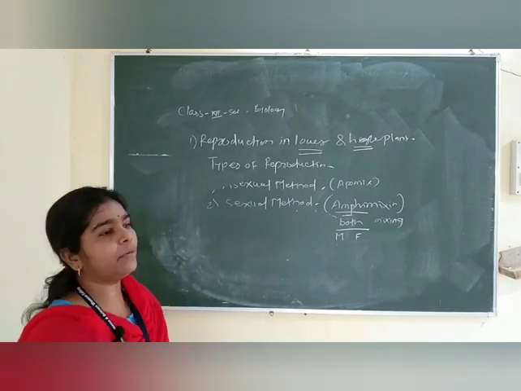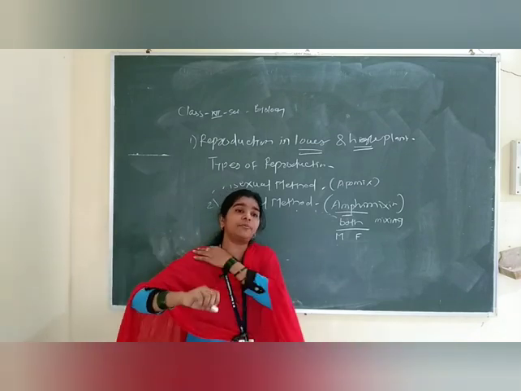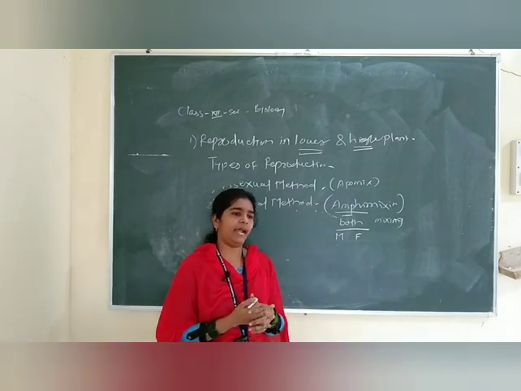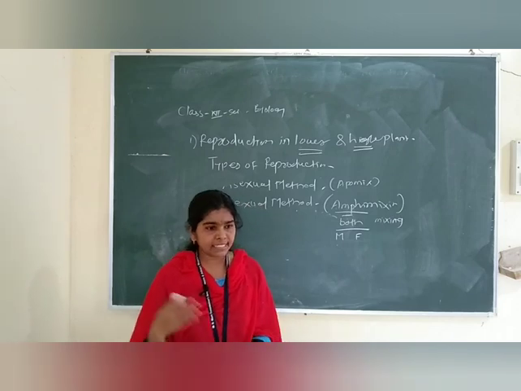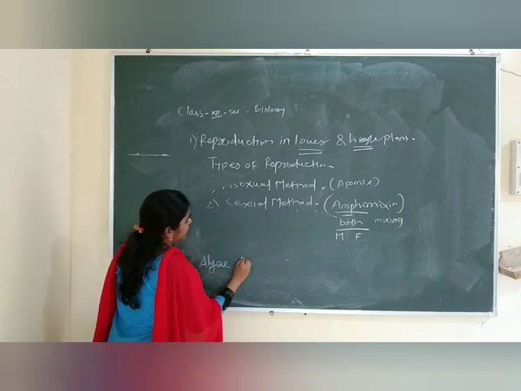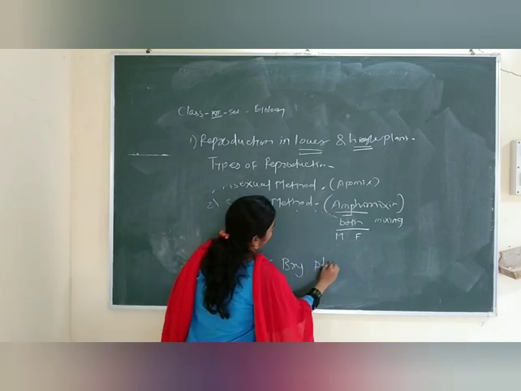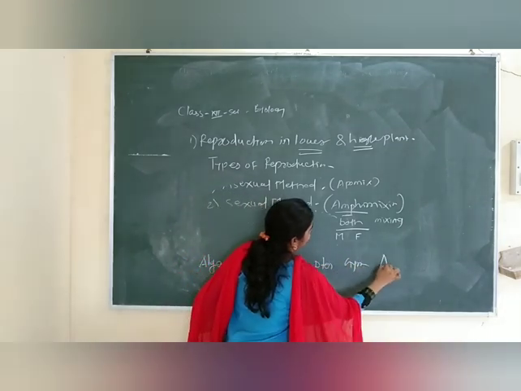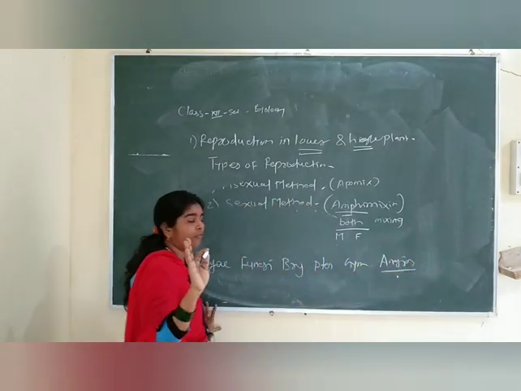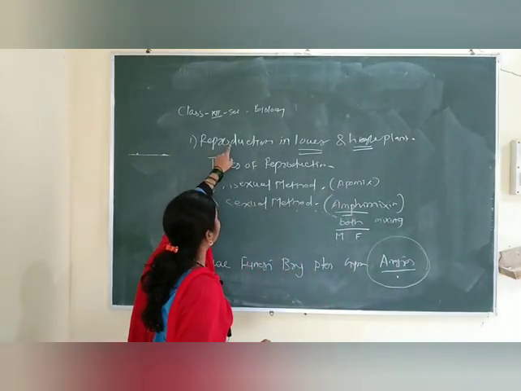So sexual reproduction is very important in nature, and it mostly takes place in all the higher plants. So there are lower plants and higher plants. First one is the algae, then the fungi, then the bryophytes, then the pteridophytes, then the gymnosperms, and the last one is the angiosperms. So angiosperms are the advanced plants, the higher plants, and that's why the title has reproduction.